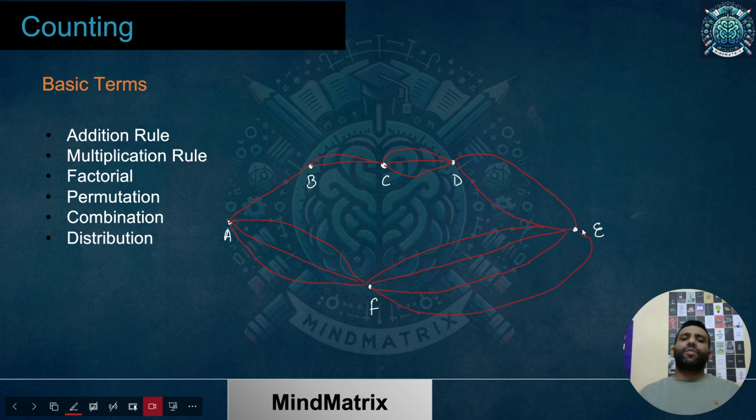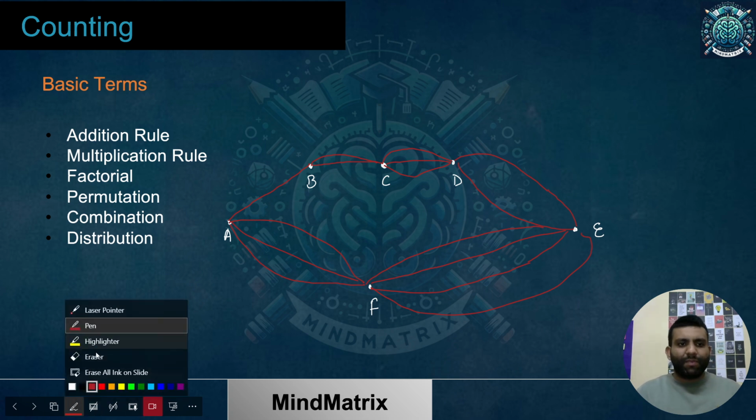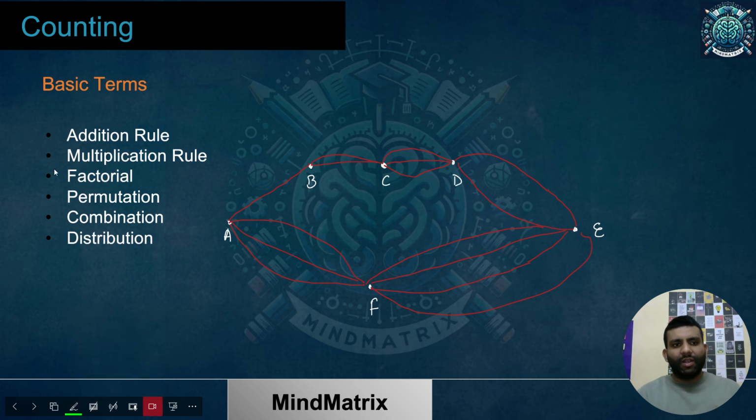So what is the number of ways I can reach from point A to E? I want to know. Just simple. These are the formulas you have to use: addition and multiplication, which I have already mentioned. So in how many ways can I reach from A to E? That is the question. If I want to reach from A to E, I have two choices. One is via ABCD. The other is via AFE. These are the two choices I'm having.